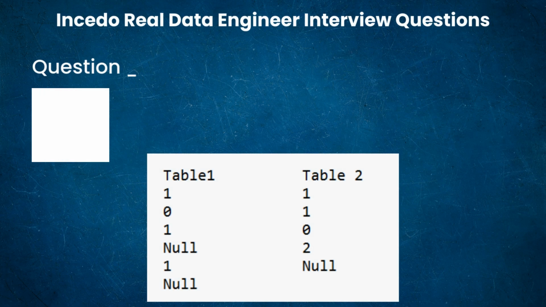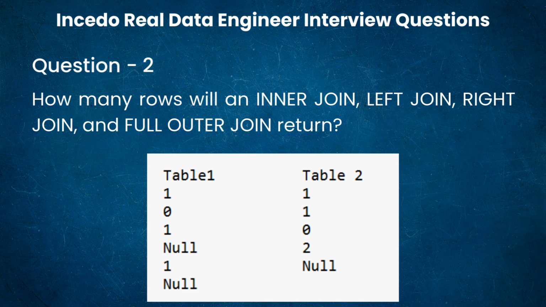Now let's move to a question that silently eliminates people. Question 2, join output count. So you are given two tables, table 1 with values 1, 0, 1, null, 1, null, and table 2 with 1, 1, 0, 2, and null. The interviewer asked me how many rows will be returned by inner join, left join, right join, and full outer join. So no running queries, no guessing, only logic.